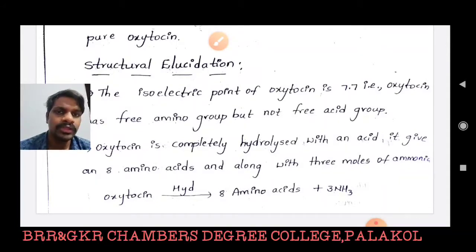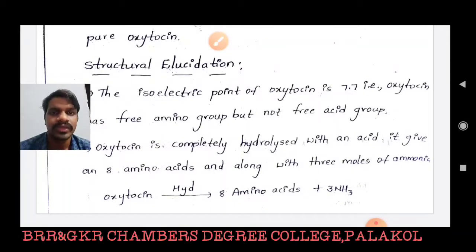In the introduction session we discussed that oxytocin is a peptidal hormone. That means oxytocin should definitely contain peptide bonds, so that it is called a peptidal hormone. Here it produces 8 amino acids. In the starting session, in this class, we discussed the classification of peptides, which is based on the number of amino acids present in the peptidal molecule.